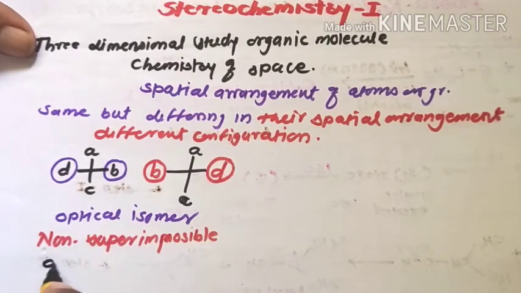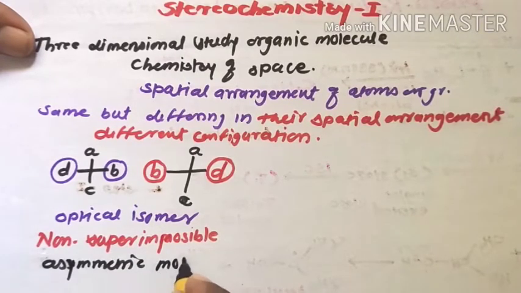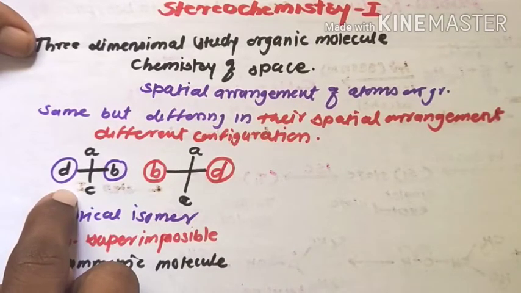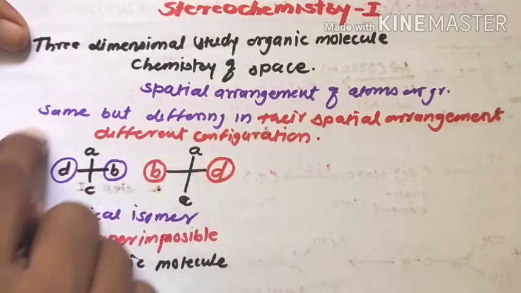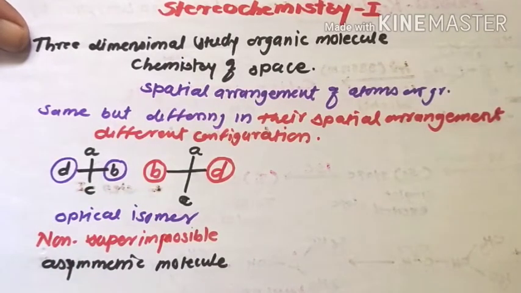The elements of symmetry are the plane of symmetry, the center of symmetry, and the alternating axis of symmetry. These molecules do not pass any of these three symmetry operations. Therefore, they are called asymmetric molecules, non-superimposable mirror image compounds, or optical isomers.